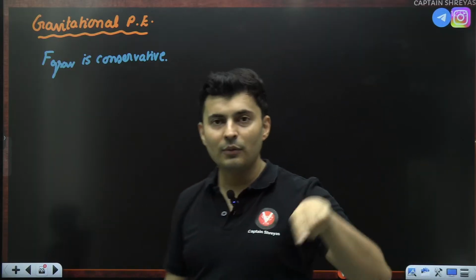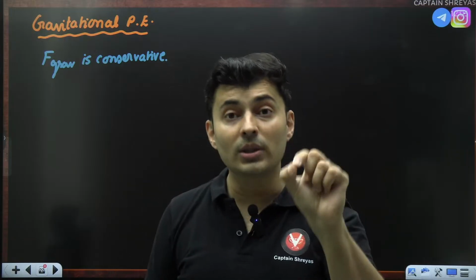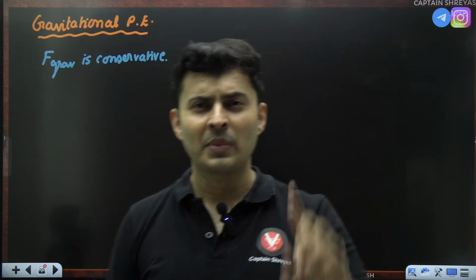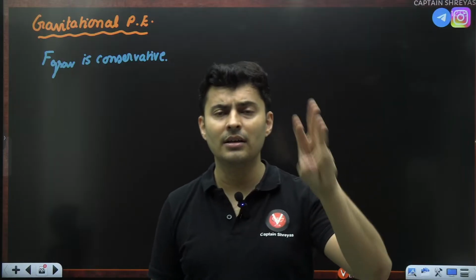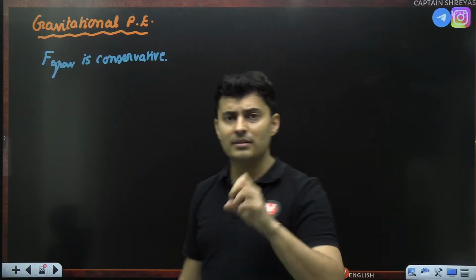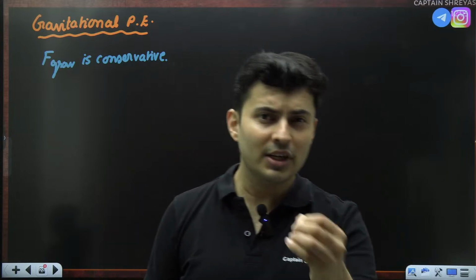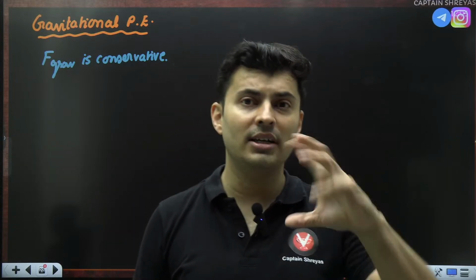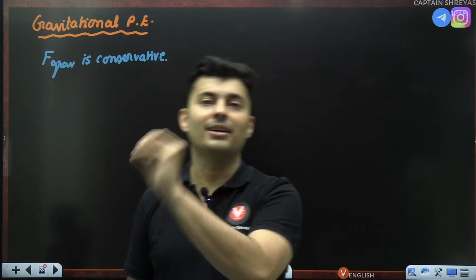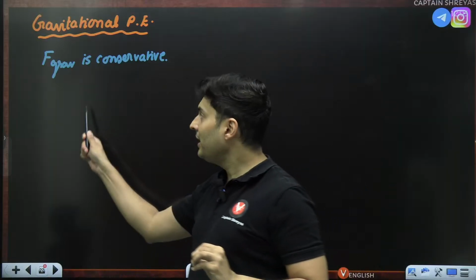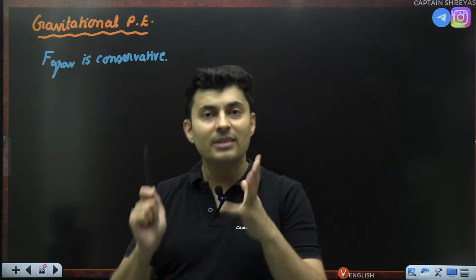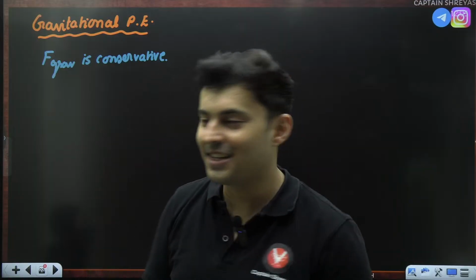Number 2, if you go and come back to the same point, total work done by the force is 0. Gravity, elastic, spring, electromagnetic forces are conservative forces. Evil forces like viscous force, frictional force, air resistance, normal, tension, they are not conservative in nature. Only conservative forces have something called potential energy.